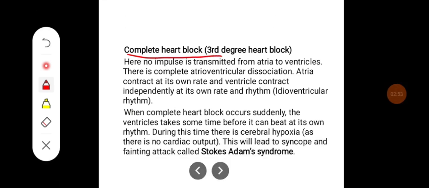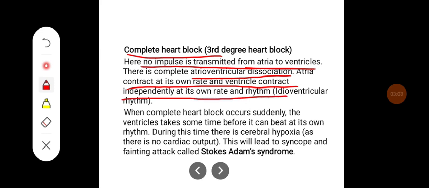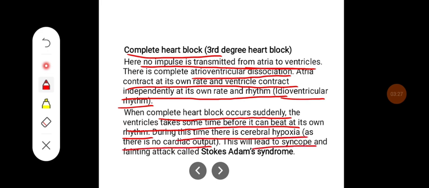Complete heart block is where no impulse is transmitted from atria to ventricles. There is a complete atrioventricular dissociation. Atria contract at their own rate and ventricles contract independently at their own rate and rhythm. That is why it is called idioventricular rhythm. When complete heart block occurs suddenly, the ventricles take some time before they can beat at their own rhythm. During this time, there is cerebral anoxia as there is no cardiac output. This will lead to syncope and fainting attack called Stokes-Adams syndrome.